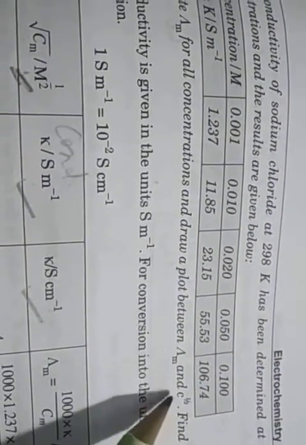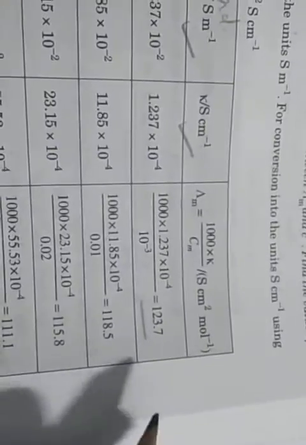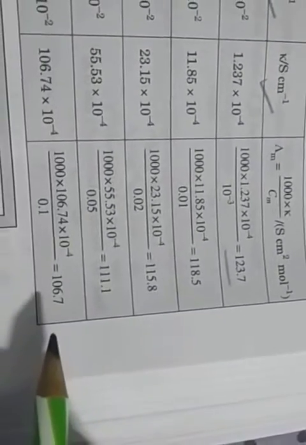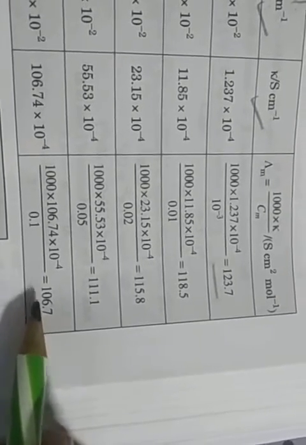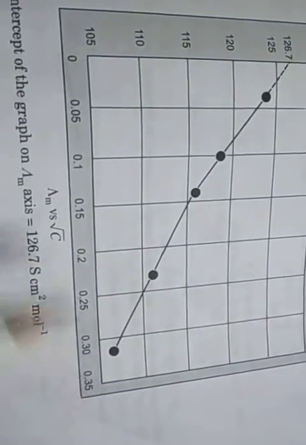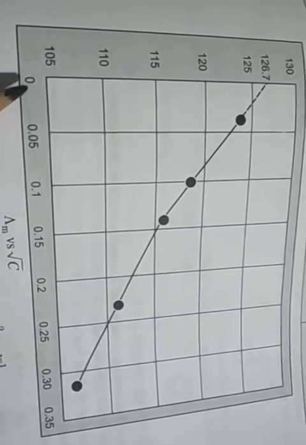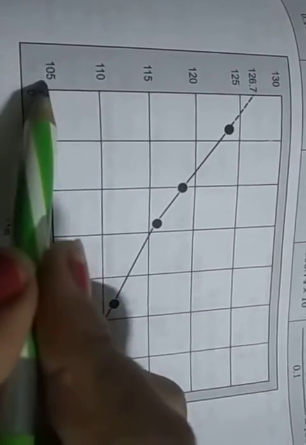Then the second question: draw a plot between the molar conductivity and the concentration. So first we draw the graph of molar conductivity versus concentration. The lowest molar conductivity value is 106, so we start plotting from 105. In the x direction is concentration, starting from 0, and 105 to start on the molar conductivity axis, with each block 5, so 105, 110.